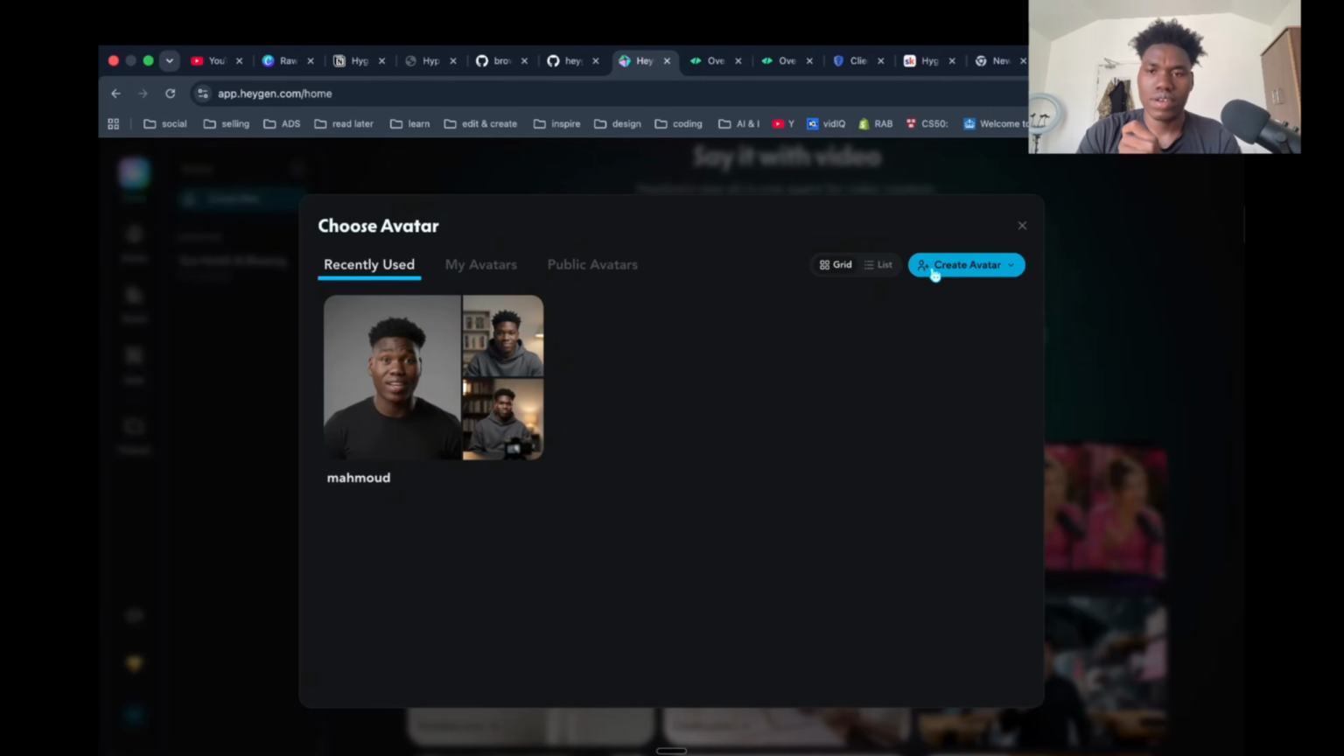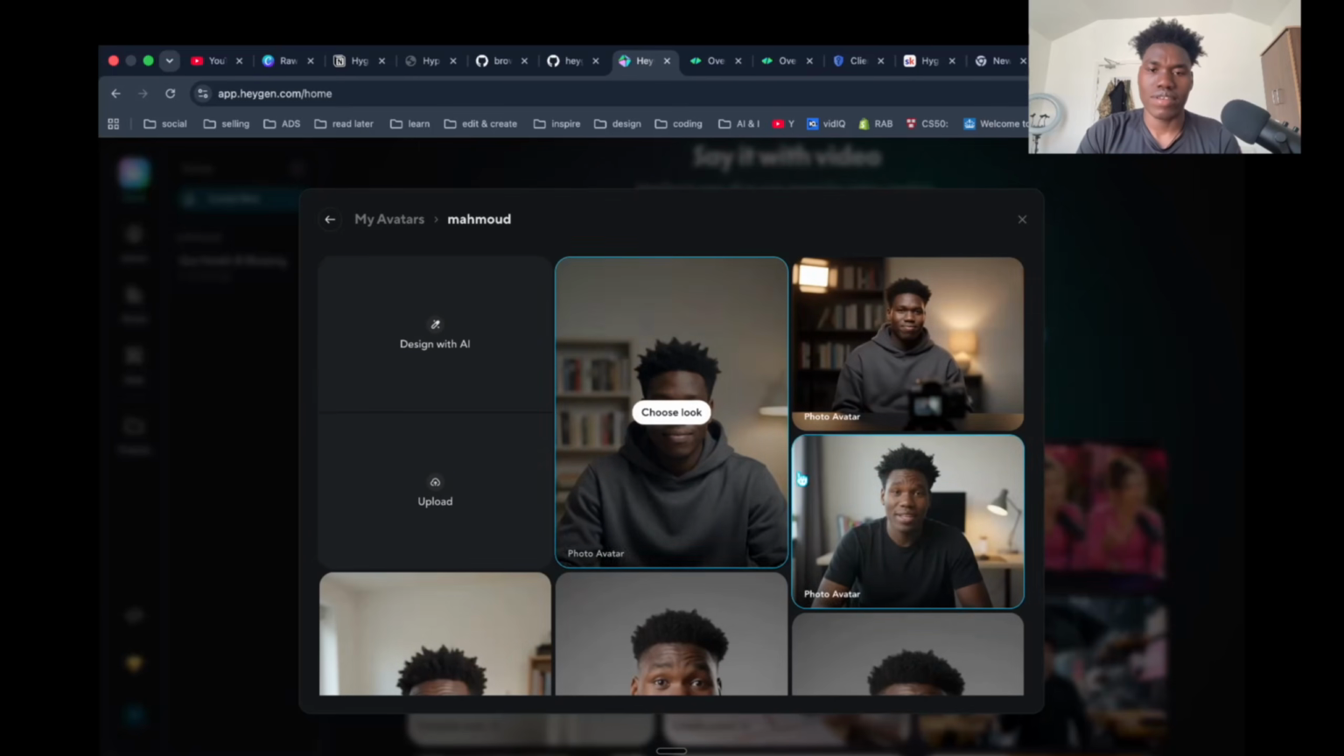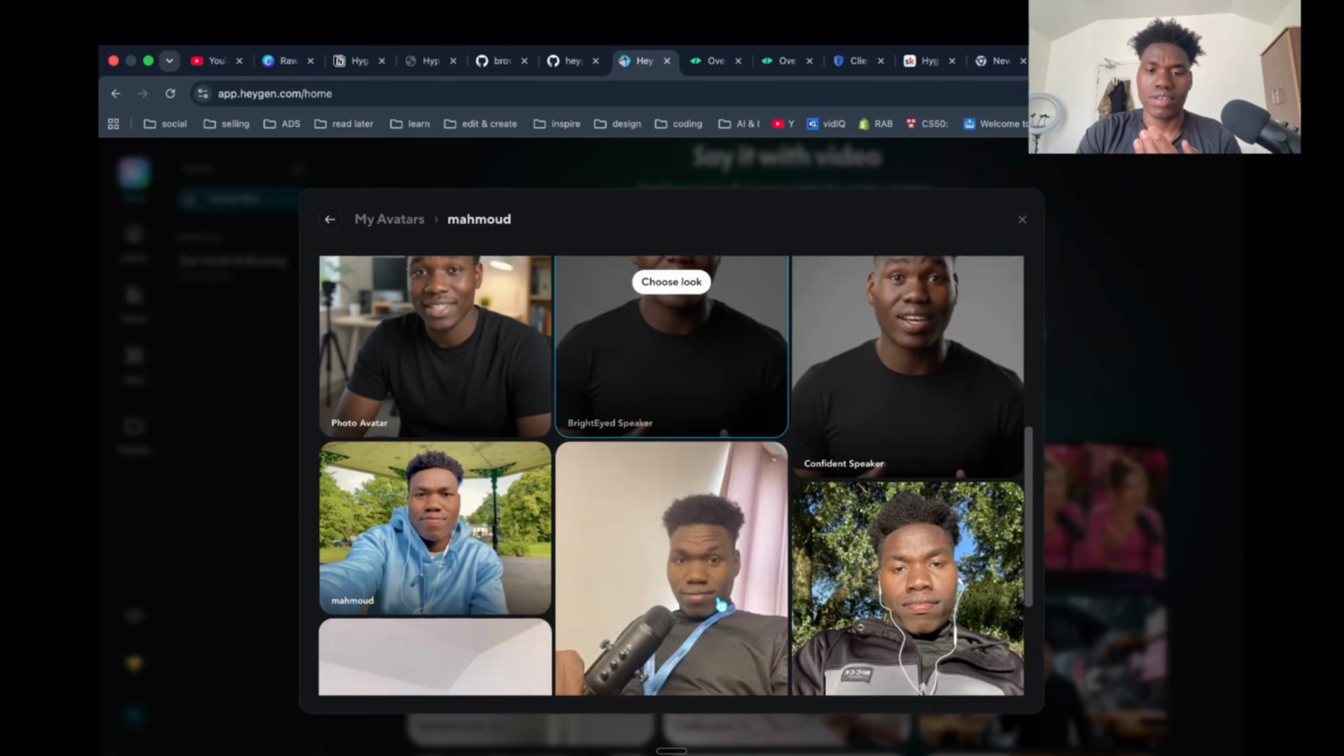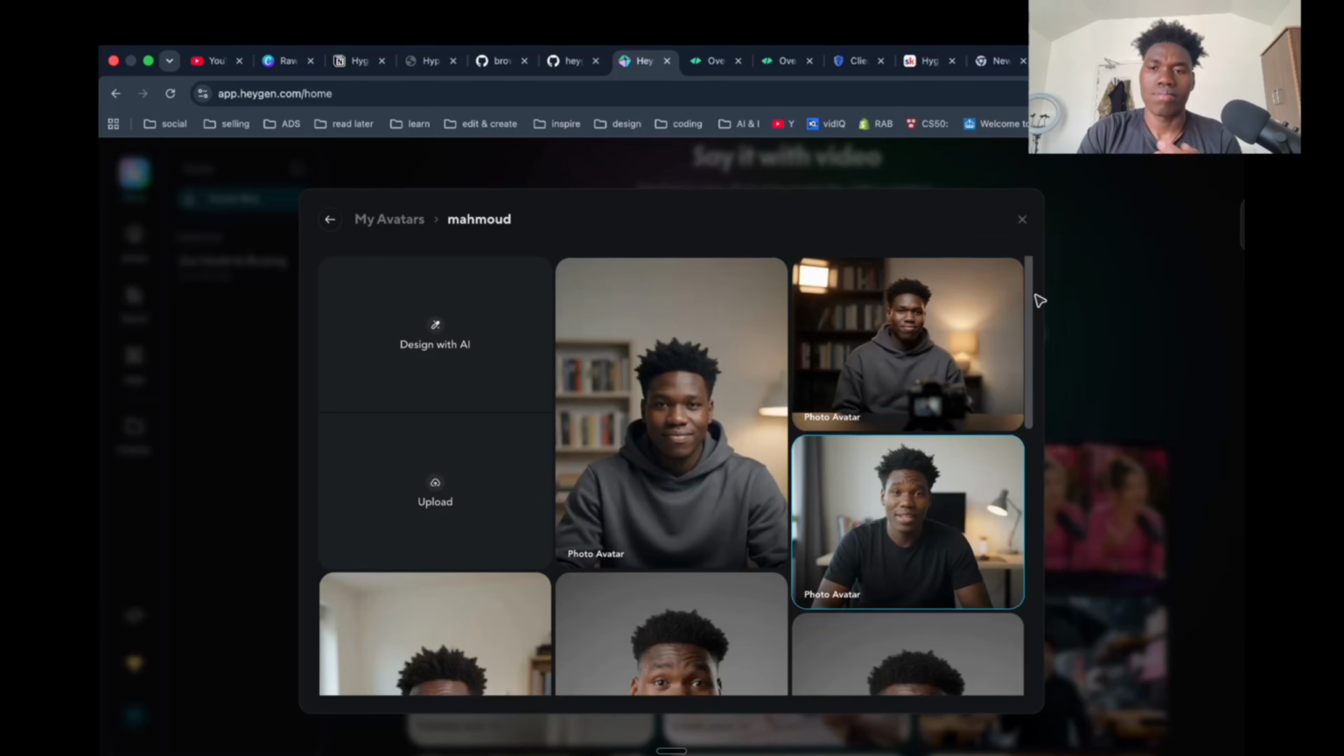So in order to create an avatar, you upload a photo of you, maybe just a clear image of you. Or you could record a short video. So I have many avatars here. I have these looks. This is all AI generated. Few of them are real, but you get the idea.